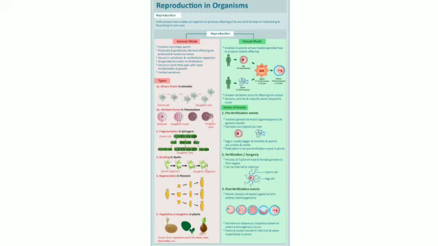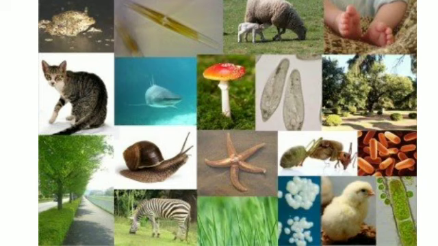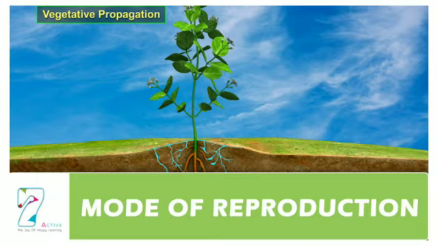The process of reproduction is one of the important life processes and is essential for the continuity of the species. Thus, reproduction makes the life continuous, which is not only essential for the survival of an organism, but it is also very necessary for the perpetuation and preservation of the species because it increases the number of members of a species. Next, modes of reproduction.